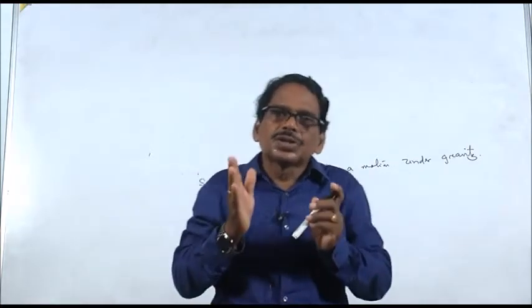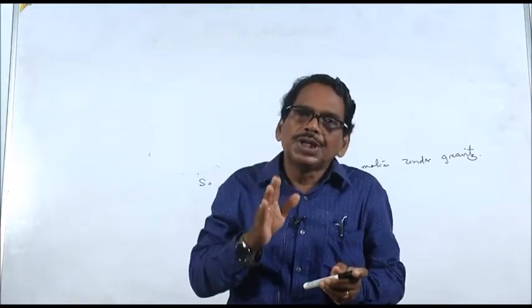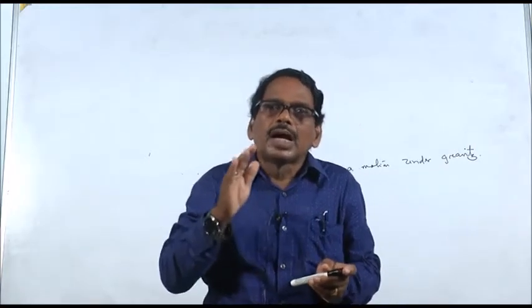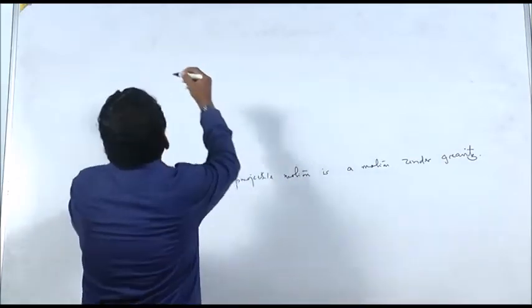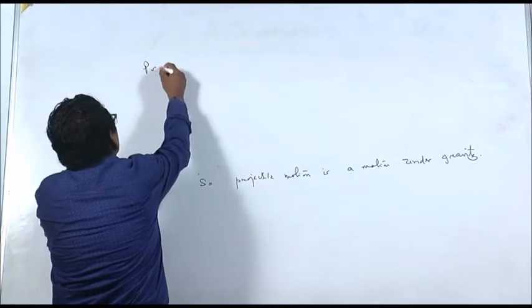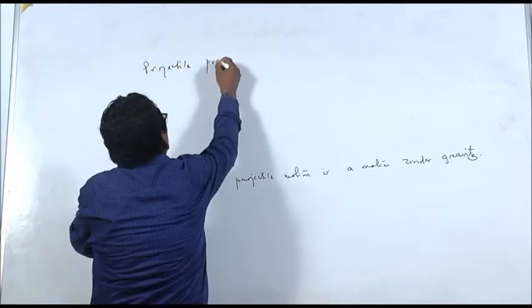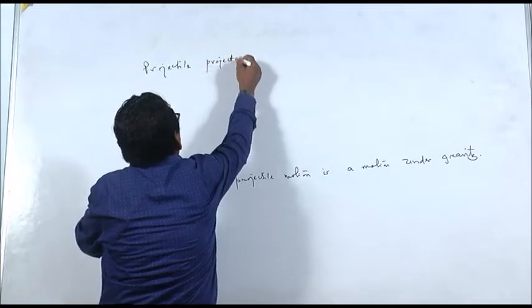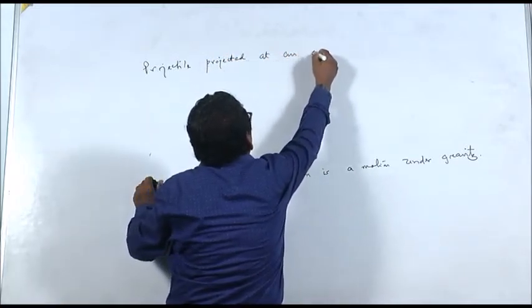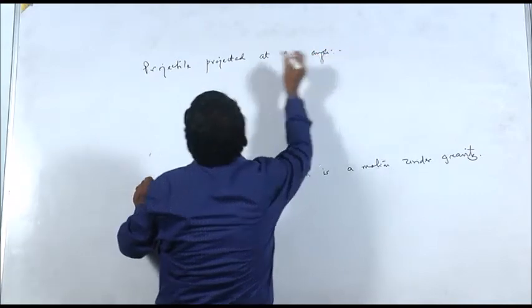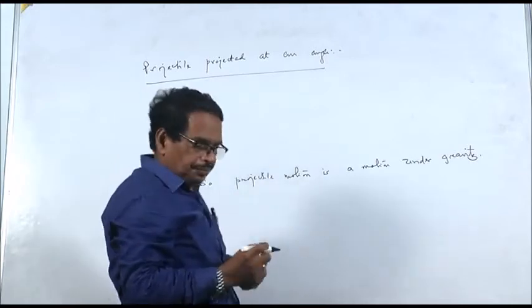Now we shall discuss this general projectile motion, a body projected at an angle with the horizontal.